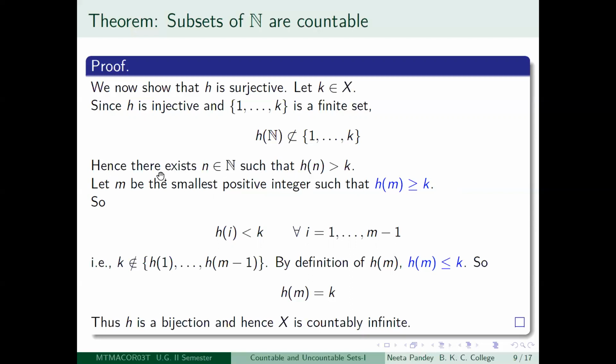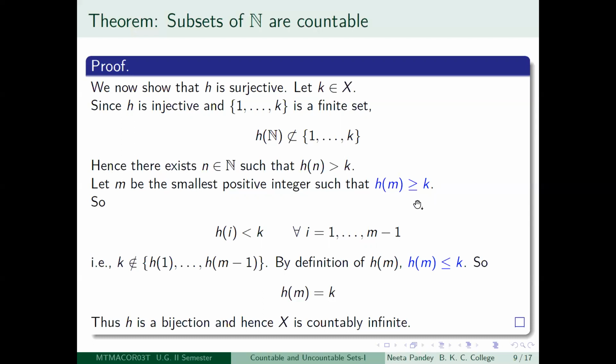First of all, you will be able to get a positive integer n so that h n is greater than k. So if you write down the set of all positive integers n so that h n is greater than k, that set is a subset of the set of natural numbers, and it is non-empty because there is such an n. Hence, it will have a least element. Let that least element be m. Then m will be such that h m is greater than or equal to k.